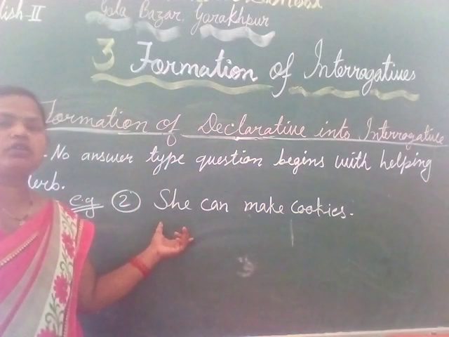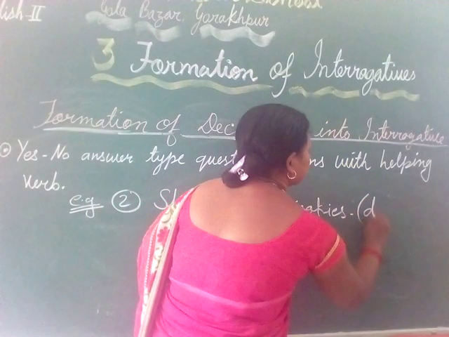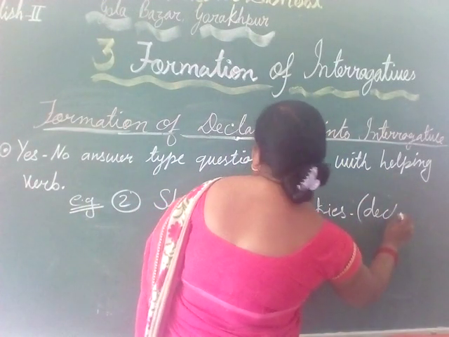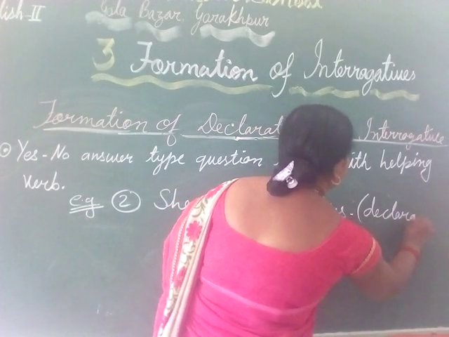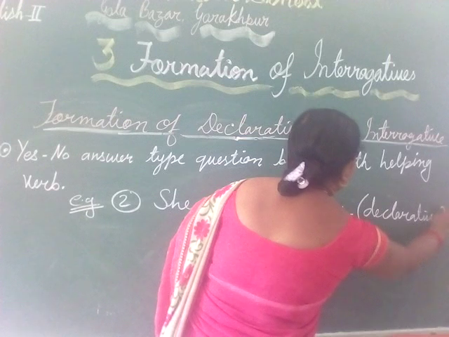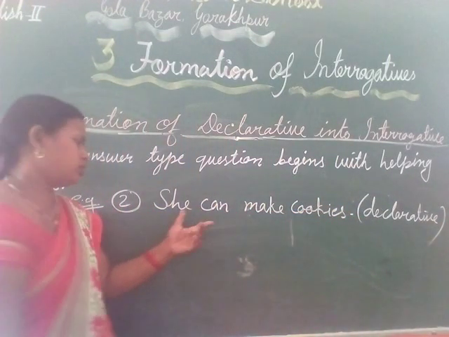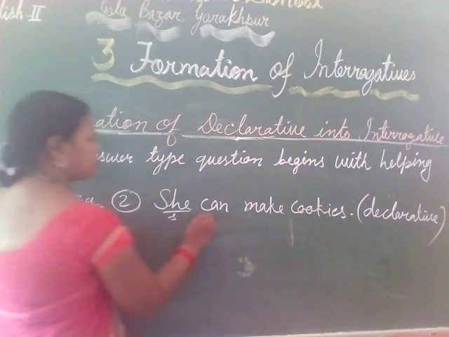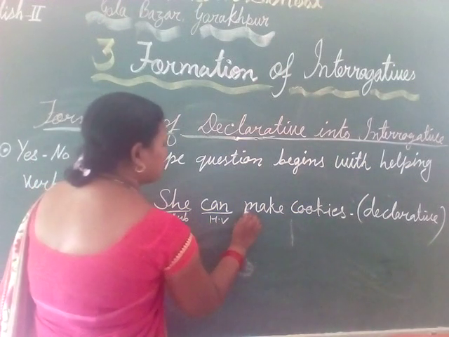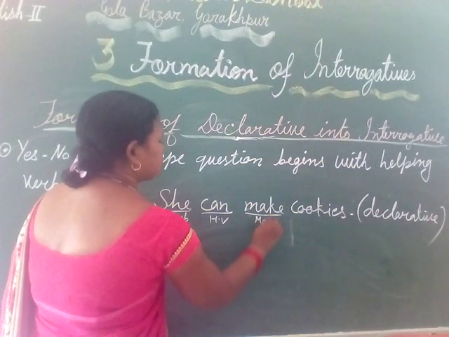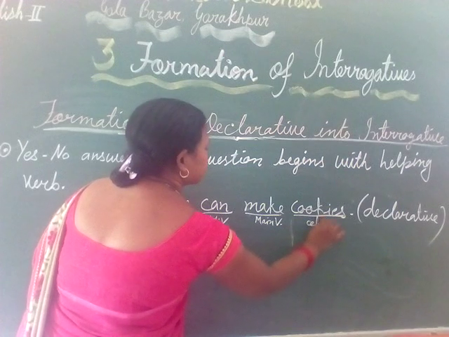This is a declarative sentence, and we have to change this into interrogative. Here she is the subject, can is the helping verb, make is the main verb, and cookies is the object in this sentence.